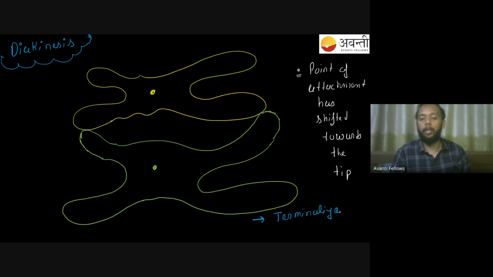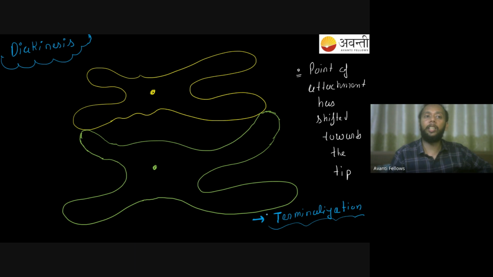This is called terminalization. So terminalization simply means that your point of attachment has gone towards the tip, right? Your point of attachment has been shifted towards the tip. This event is called terminalization.